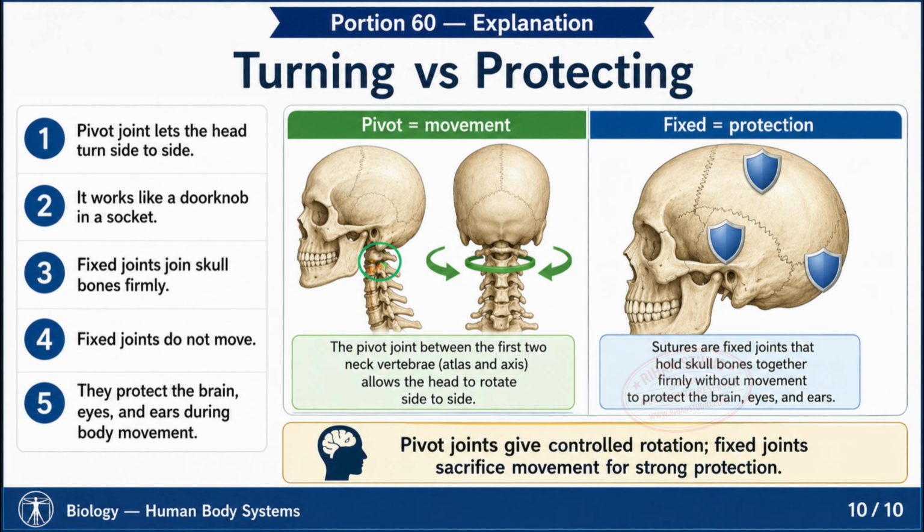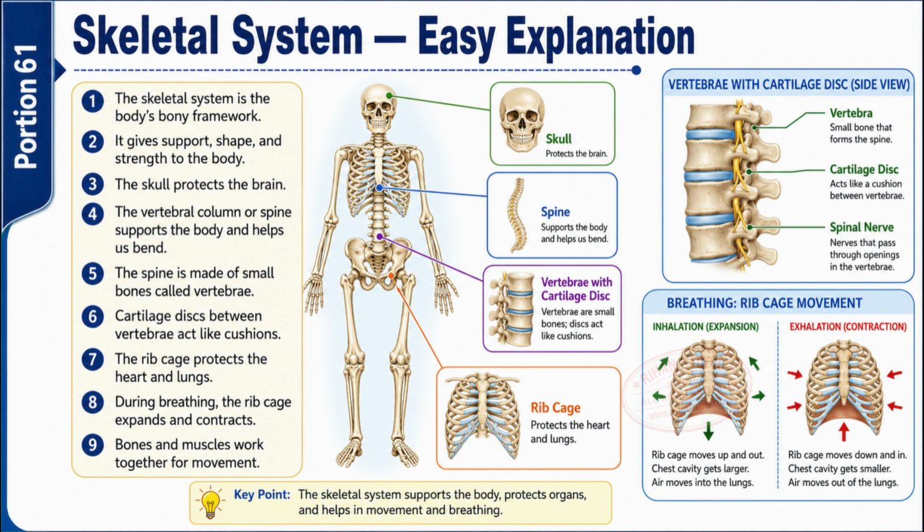Explanation: the skeletal system is the bony framework that gives strength and protects organs, including the skull, vertebral column, and rib cage. The backbone, spine, is a chain of small bones called vertebrae with a cartilage disc between each for cushioning and bending. The rib cage, 12 pairs of ribs, joined to the spine and sternum by flexible cartilage, protects the heart and lungs and expands and contracts while breathing.